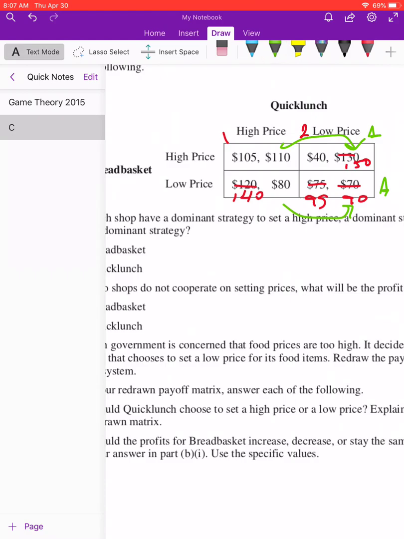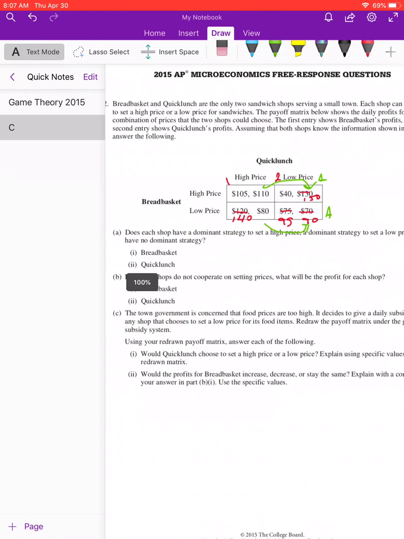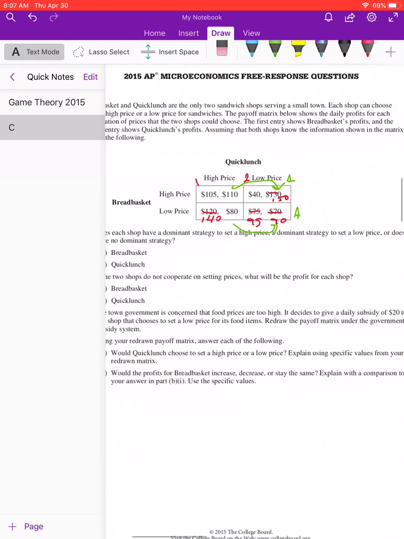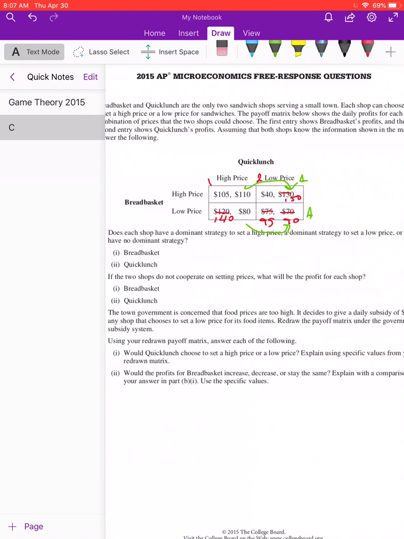Okay, so would Quick Lunch choose to set high or low using specific values? What we would have to say is, Quick Lunch will always go low because their profits are always larger no matter what Breadbasket does. They would earn 150 if Breadbasket chooses high. They would earn 90 if Breadbasket chooses low. That's instead of 110 and 80.